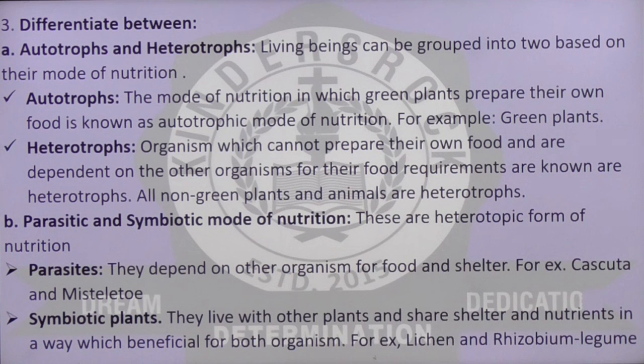Symbiotic plants live with other plants and share shelter and nutrients in a way which is beneficial for both organisms. Remember, it is mutually beneficial. आपस में एक दूसरे को फायदा पहुंचाकर ये दोनों पौधे एक साथ रहते हैं. Examples, lichens or Rhizobium and legume.